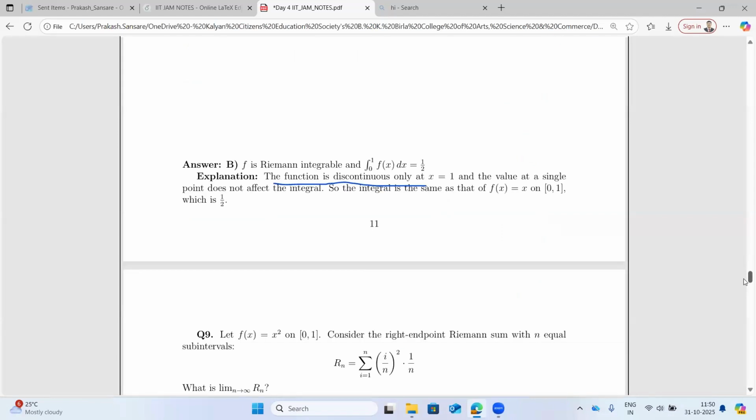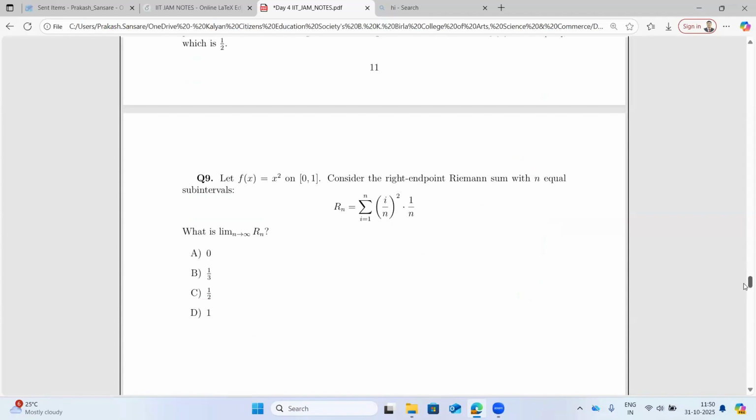So for Riemann integrability, the function is just continuous. Okay, that's the explanation you can read out.